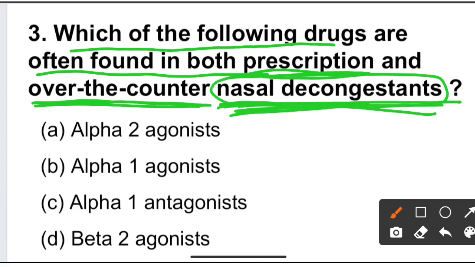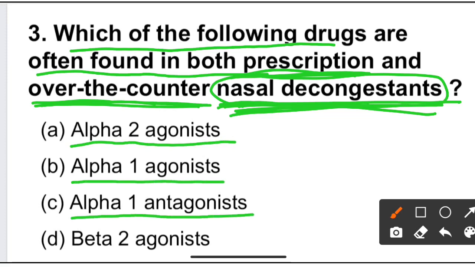So the options are option A alpha 2 agonist, option B is alpha 1 agonist, option C is alpha 1 antagonist, and option D is beta 2 agonist. So here correct option is option B.